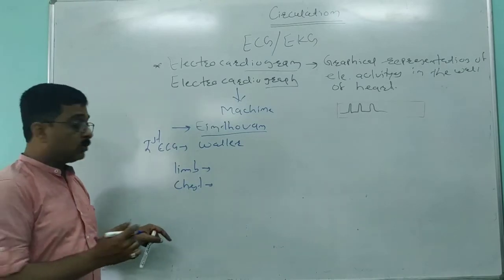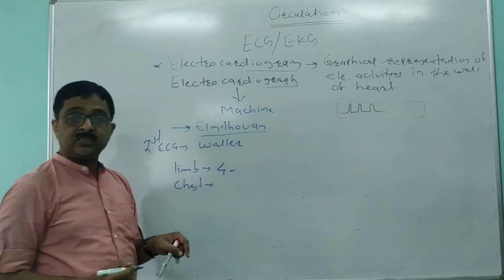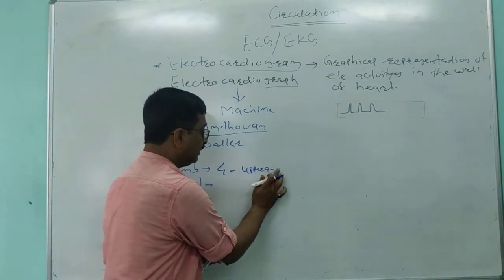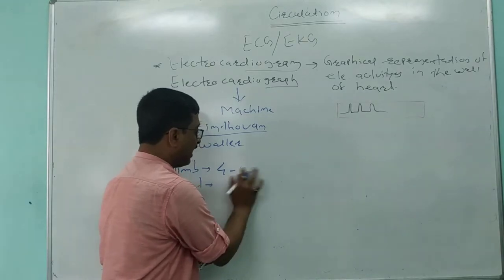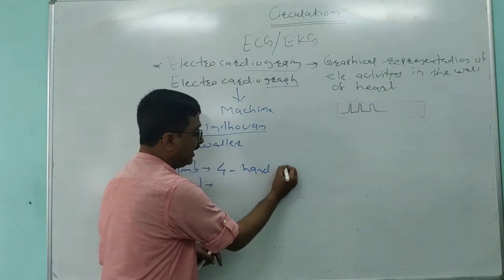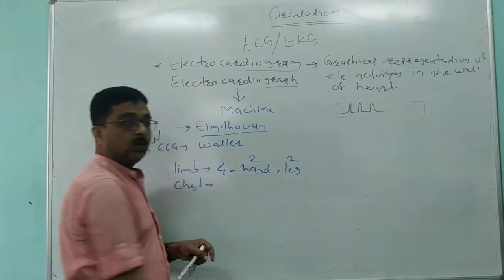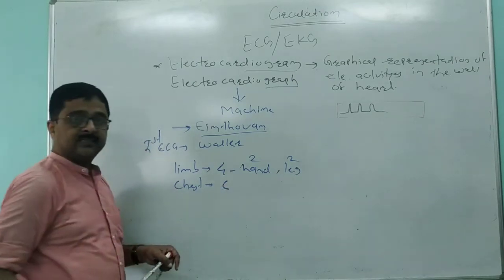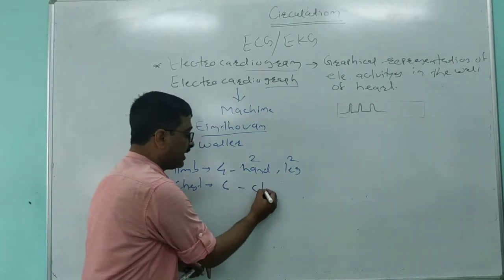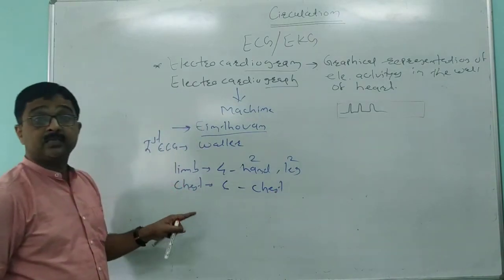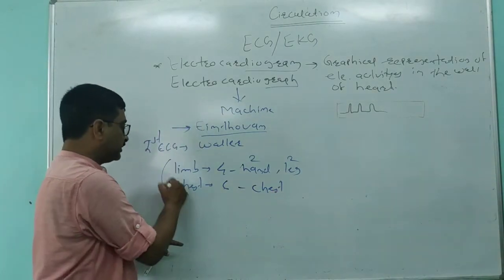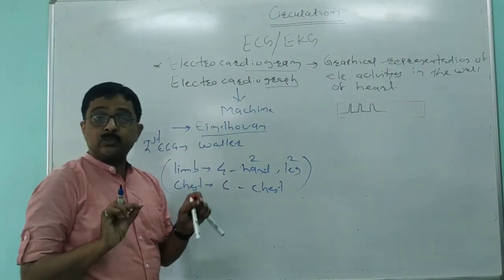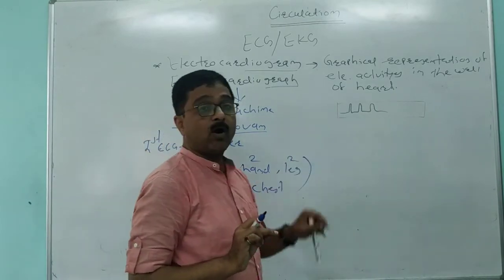Limb electrodes are 4 and are placed on the arms, that is the upper arm or the hand, and the legs. 2 on the hands, 2 on the legs. So, these are limb electrodes. Chest electrodes are 6, and all these 6 electrodes are placed on the chest. So they are chest electrodes. With the help of these 2 types of electrodes, through this machine, the electrical activities of the heart are recorded in the form of a graph.